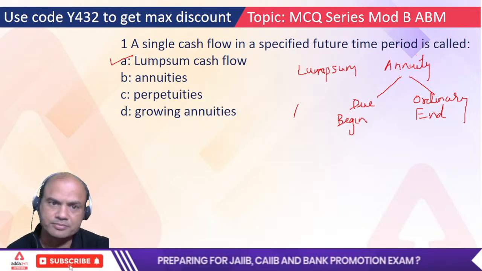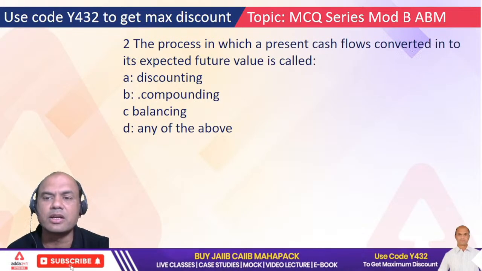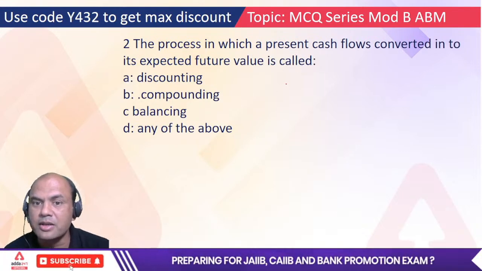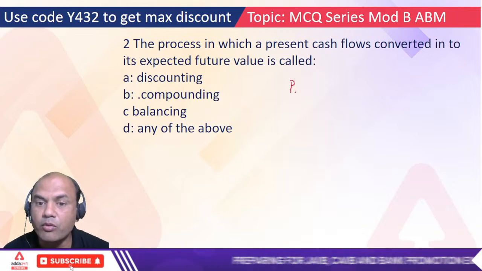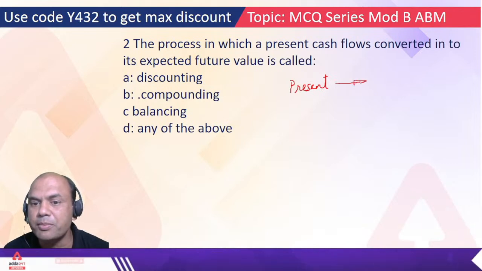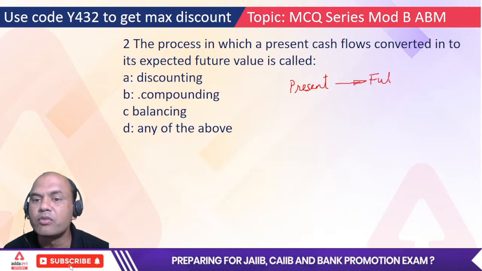Move on. The process in which the present cash flows are converted into their expected future value is called as. Now see this. What are we doing actually? Present to future. We are converting present cash flows to future value. So that is called as what?